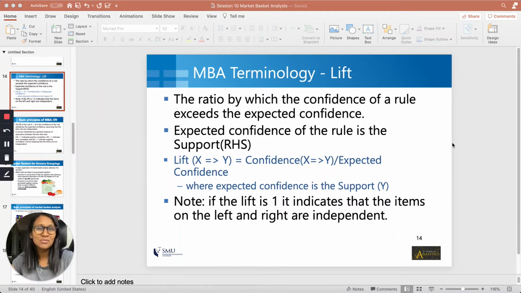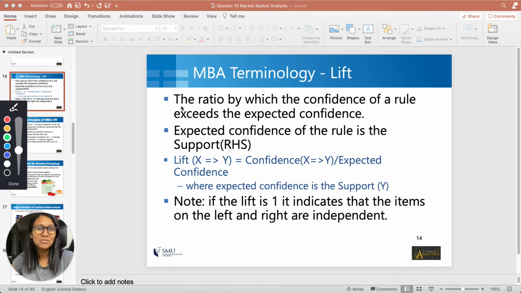In this video, I want to talk about one of the most important metrics related to market basket analysis, and this is called lift. So let's take some time to understand what lift is, what the significance of lift is, and what this really tells us about our analysis. So let's look at the definition of lift first, and then I will explain it with the help of the example that we've been referring to.